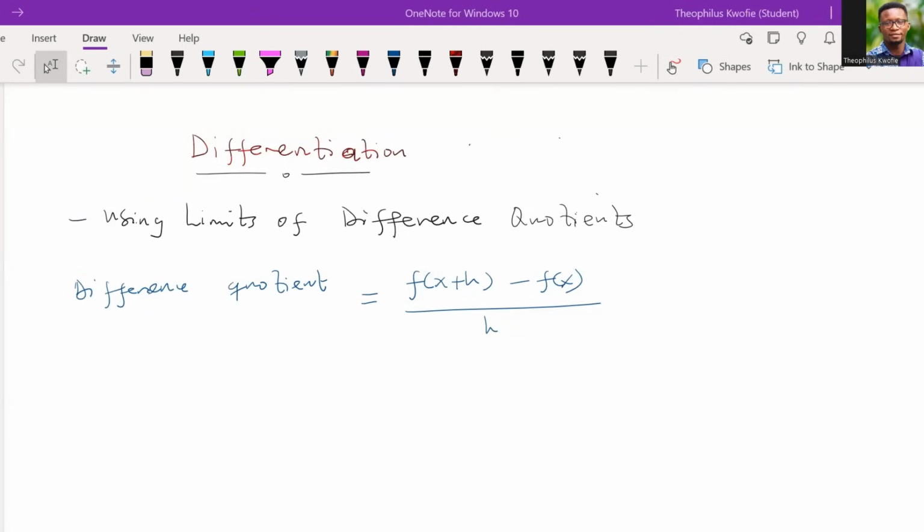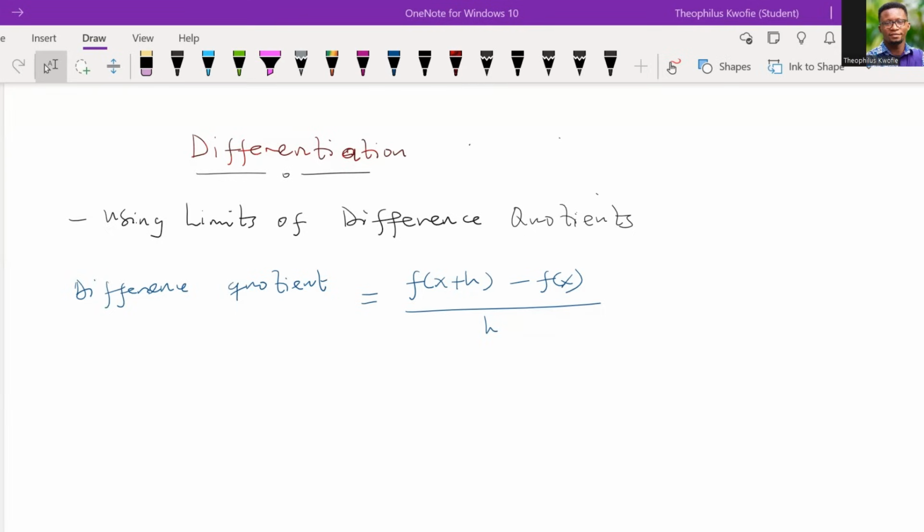Last week, we looked at the average rate of change, which is also known as the difference quotient. Today, I want us to look at differentiation using limits of the difference quotient. As a recap, I want us to look at the formula of the difference quotient.